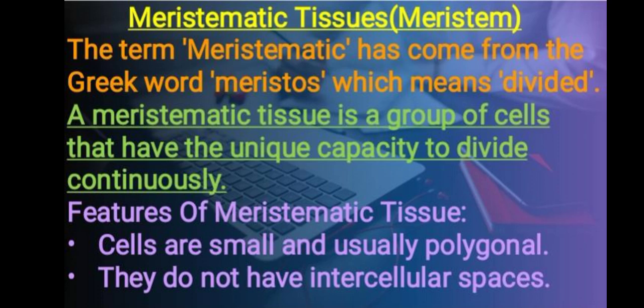Meristematic tissues or meristem. The term meristematic has come from the Greek word meristos, which means divided. Meristematic tissue can therefore be defined as a group of cells that have the unique capacity to divide continuously. Let's have a look at the features of meristematic tissue. The cells are small and usually polygonal. They do not have intercellular spaces. It means they lie close together.